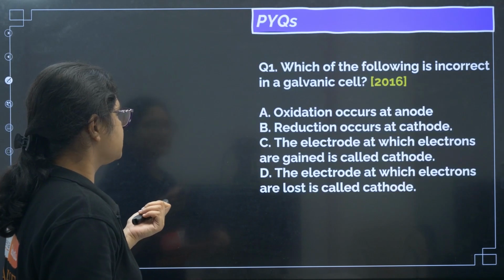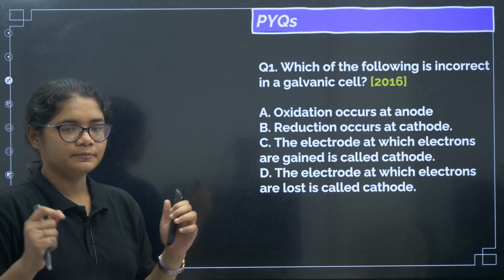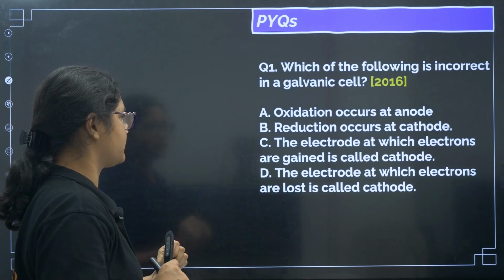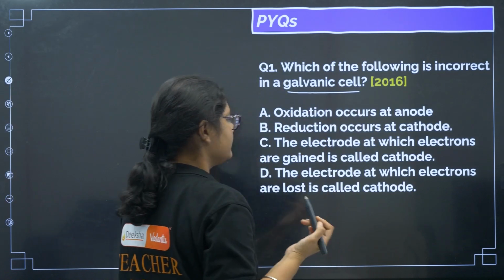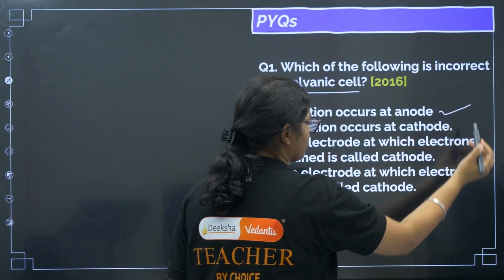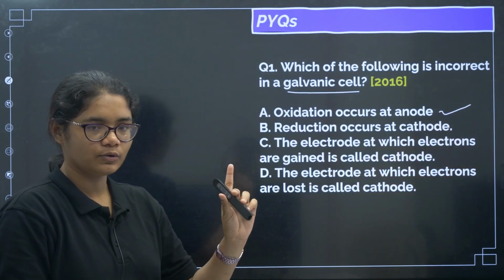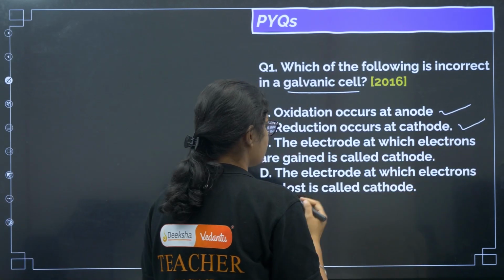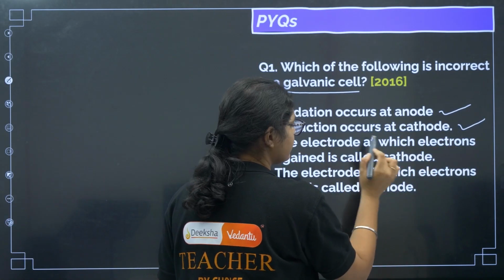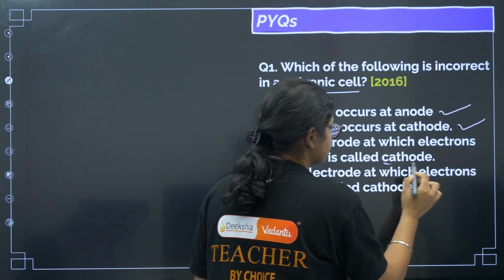Okay, now let us practice the PYQs from electrochemistry. Which of the following is incorrect in a galvanic cell? Oxidation occurs at anode, that is correct. Do you remember LOAN? Oxidation at anode. Reduction occurs at cathode, this is also correct. The electrode at which electrons are gained is called cathode.